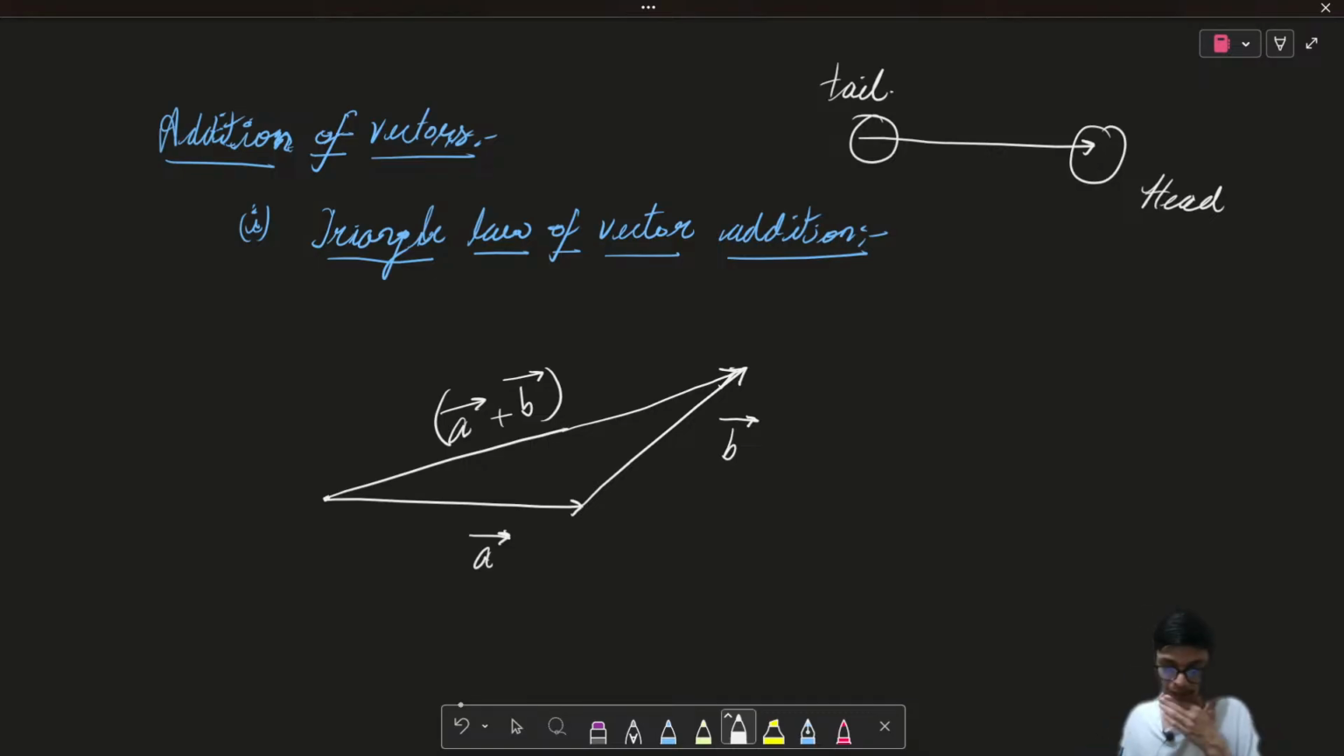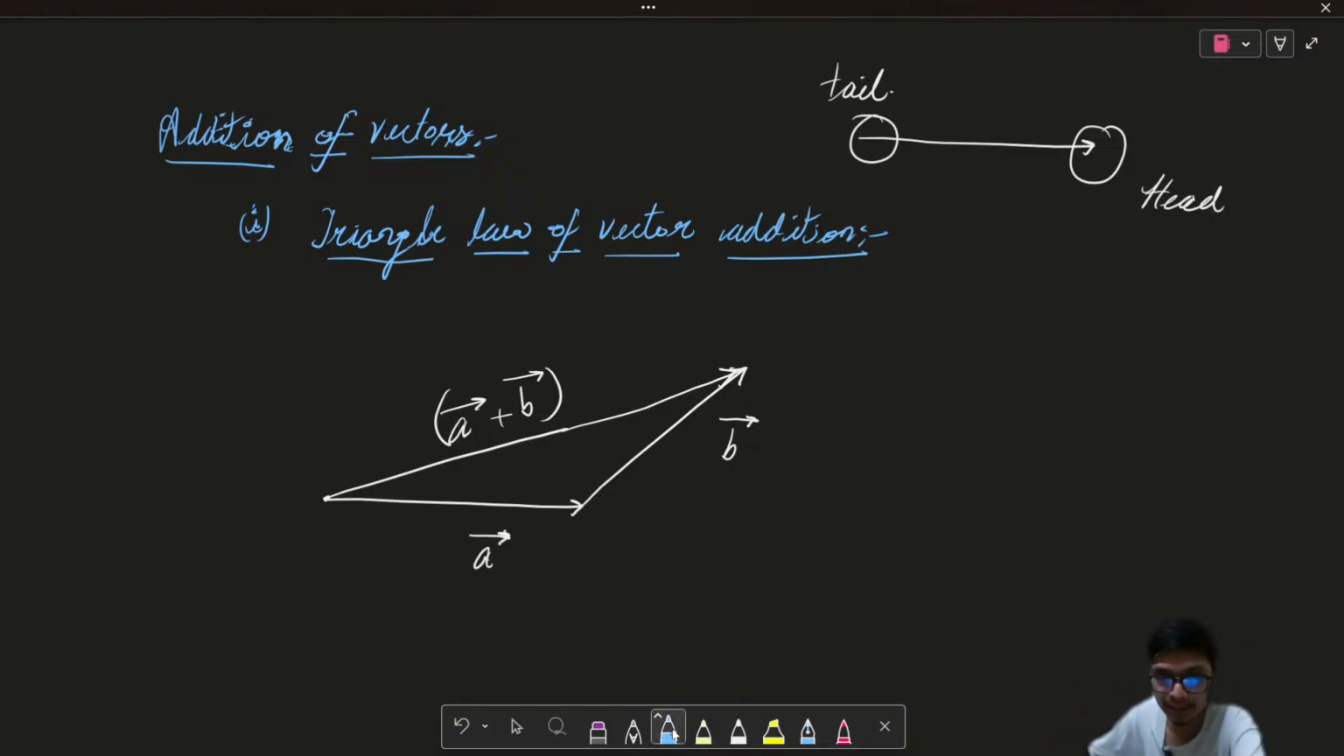I hope this is clear. So this is how we talk about vector addition. Along with understanding the triangle law of vector addition, we also need to understand certain more things. The basic thing here is that the head of the first vector should coincide with the tail of the second vector, and then, when you join the vector starting from the tail of the first vector to the head of the second vector, that vector becomes your A vector plus B vector. This is the basic understanding you need in order to understand the triangle law of vector addition.